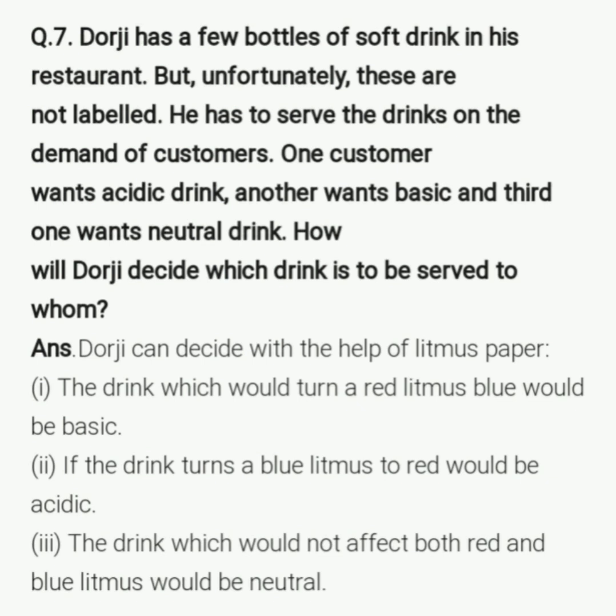And if, suppose, the third one, the drink which does not affect either the red or the blue litmus, that means it will be neutral. If after dipping, there is no effect at all, that means what? That drink is the neutral one. Okay, so this is the answer of the seventh question.